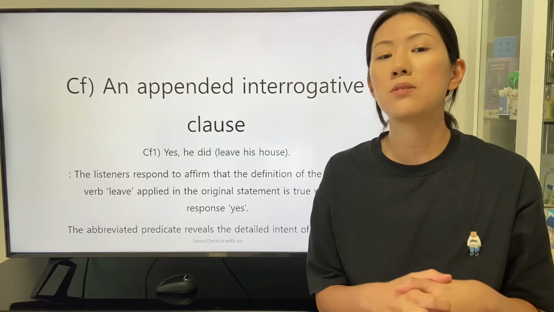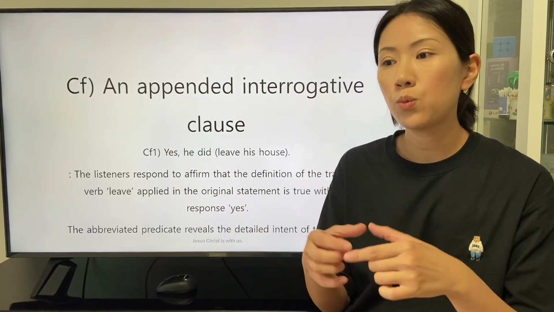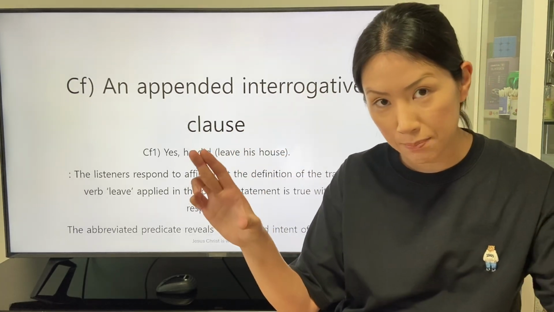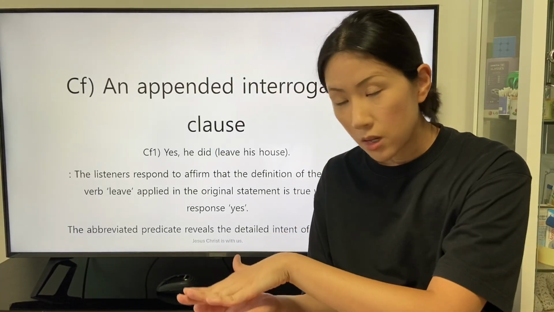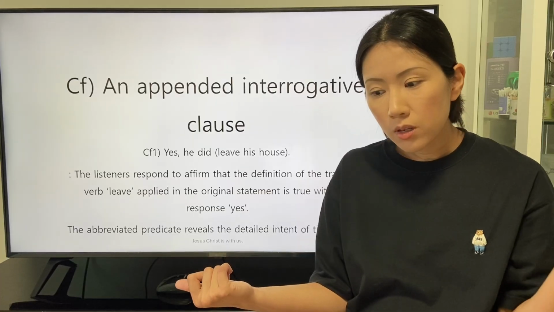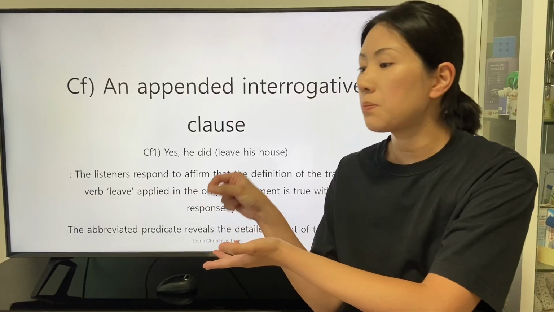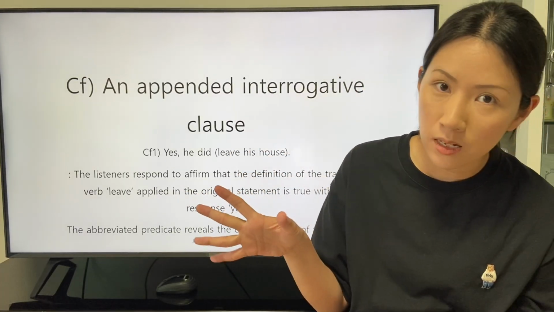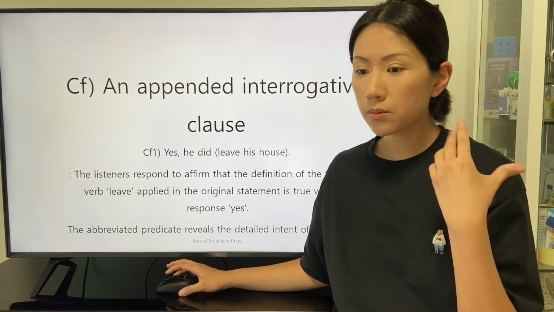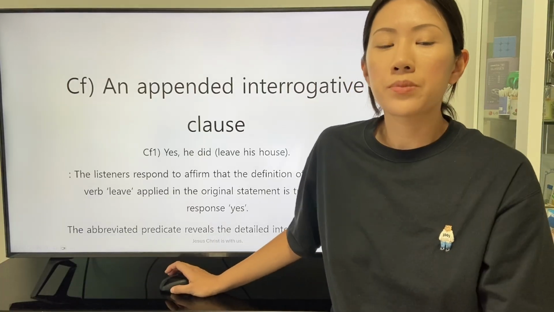The speaker couldn't believe the fact that the subject actualized the definition of the transitive verb left denied by the adverb not. So the speaker might want to hear from the listeners who clarify whether the subject he actualized the definition of the transitive verb left denied by the adverb not.